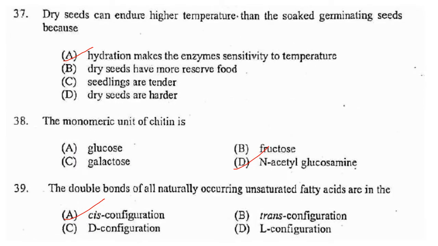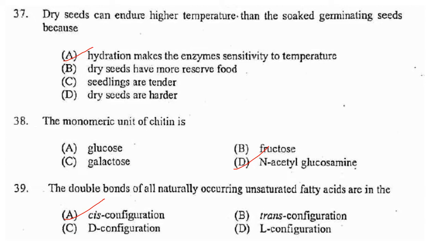Now dry seeds can endure higher temperature than the soaked germinating seeds because... Dry seeds in general are in a state of quiescence. The metabolic activity and consequently catalytic activity of enzymes is negligible. Hydration due to imbibition of water is the first stage of germination and initiates active metabolism in the seed.